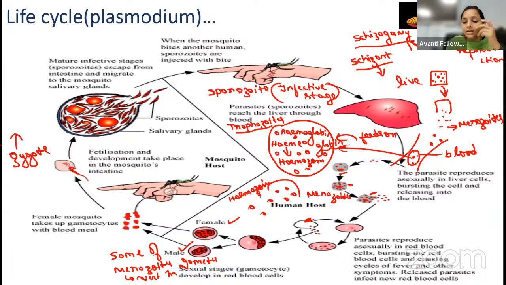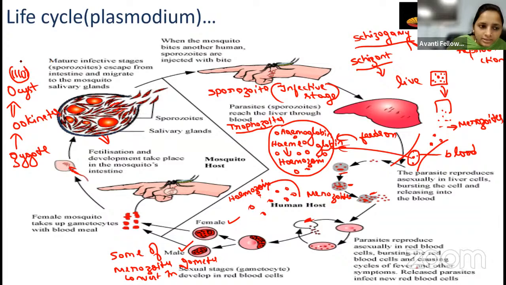Then after that, one stage will be formed. That stage we will call the ookinete. Okay, student? Then this ookinete is going to be converted into the oocyst. See here, what is this oocyst? Here you can see this is an oocyst. In this oocyst, you have the sporozoites. In the oocyst, it is having all the sporozoites.